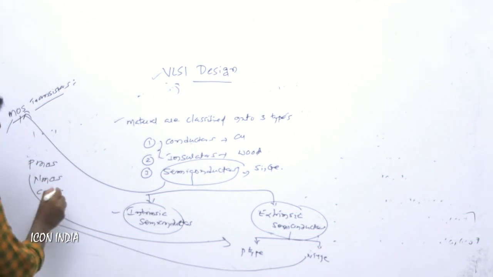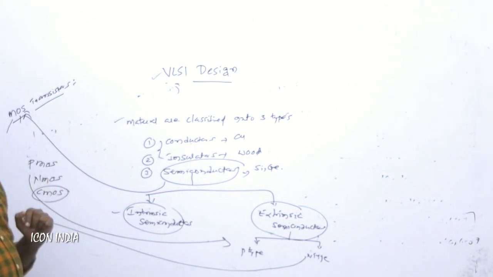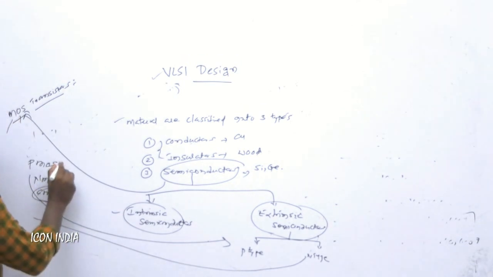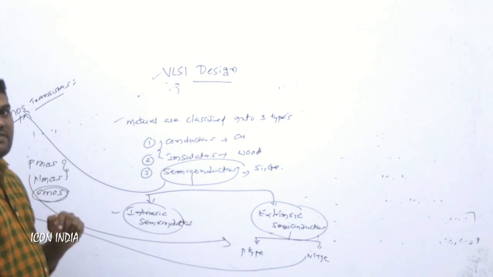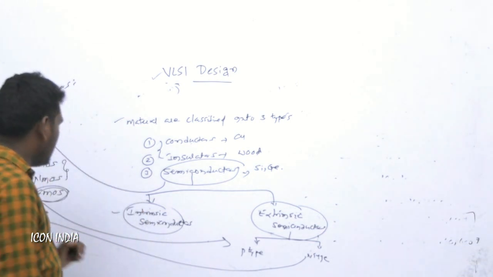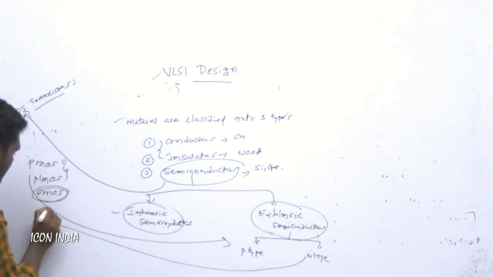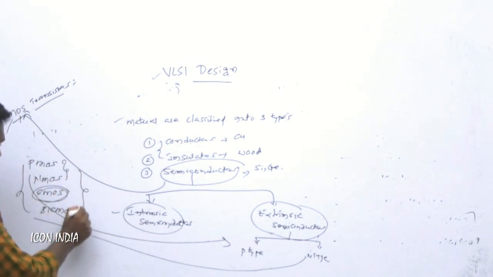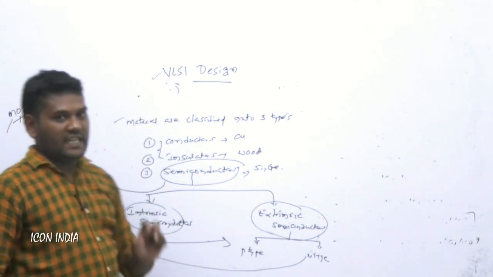CMOS is complementary metal oxide semiconductor, which consists of both PMOS and NMOS. Next is BiCMOS technology. These are all the fabrication processes in VLSI technology.